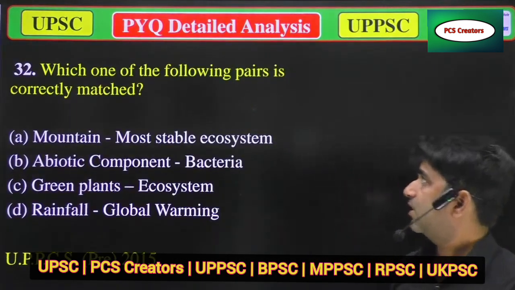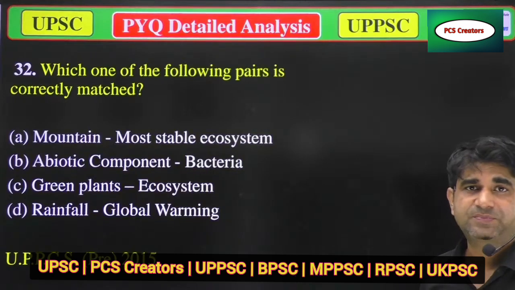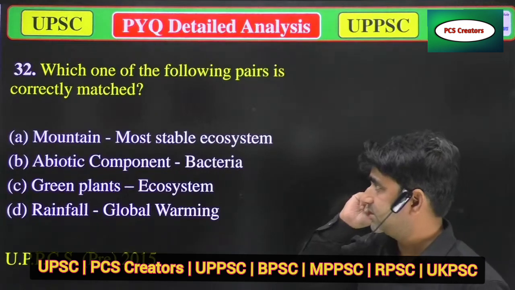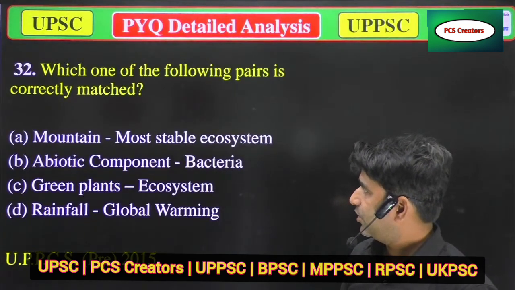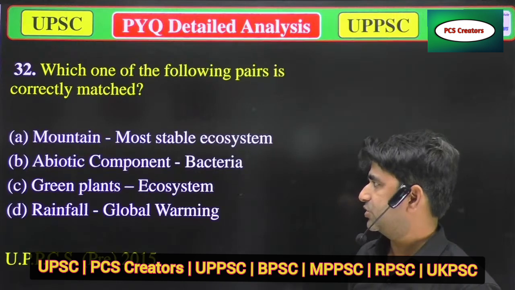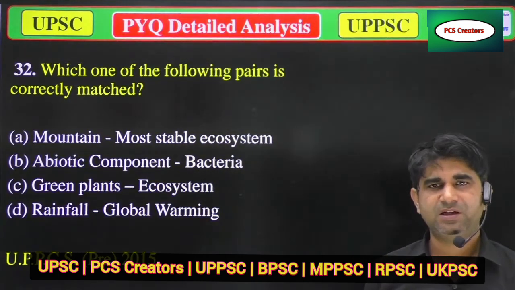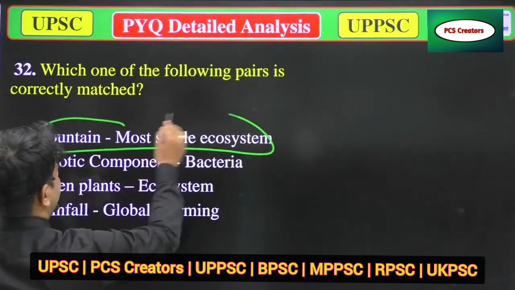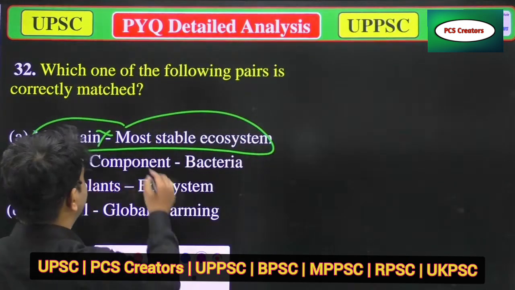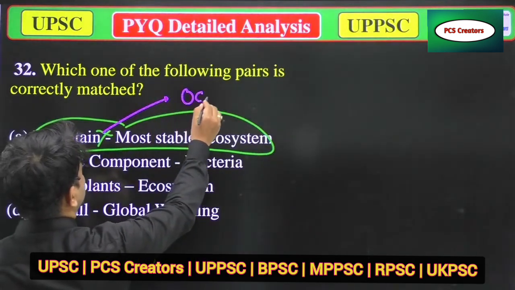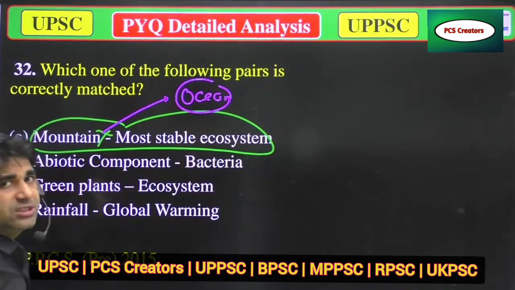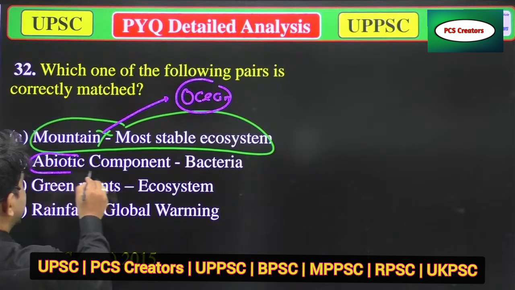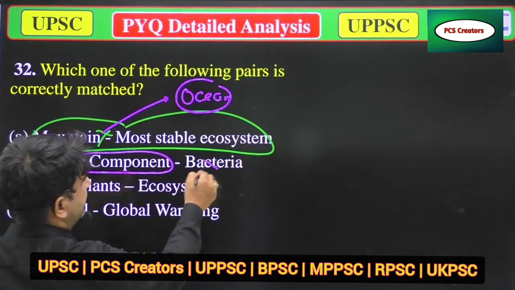Our next question is, which one of the following pair is correctly matched? Option A, mountain to most stable ecosystem. B, abiotic component bacteria. C, green plants ecosystem. D, rainfall, global warming. I think now you can answer it. Mountains are the most stable ecosystem. This is wrong, because when we talk about the most stable ecosystem, ocean is the correct answer. Ocean is the most stable ecosystem. So this is wrong. Abiotic components are those components which have no life, but bacteria have life. So this is also wrong.